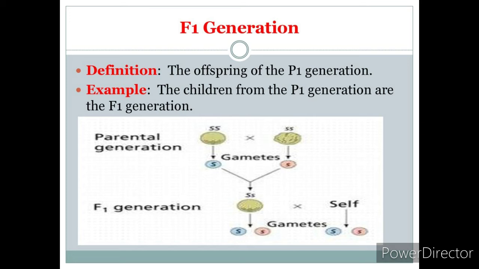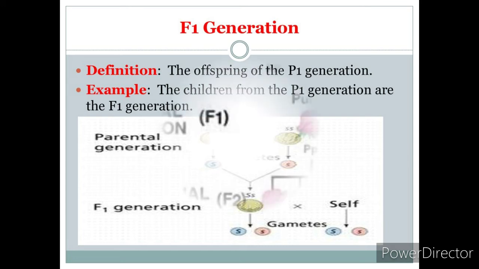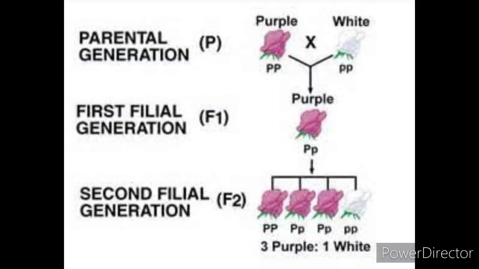Understand that here F stands for filial, which denotes the progeny of a cross. And when the first generation progeny cross or breed among themselves to produce the second generation progeny, this progeny is called the second filial generation or F2 generation.